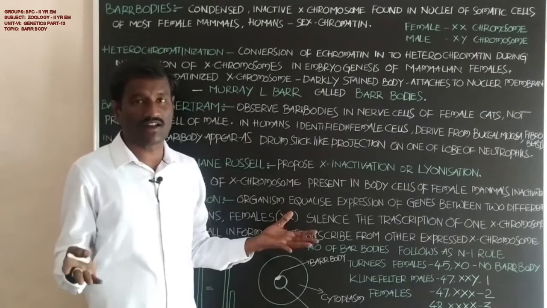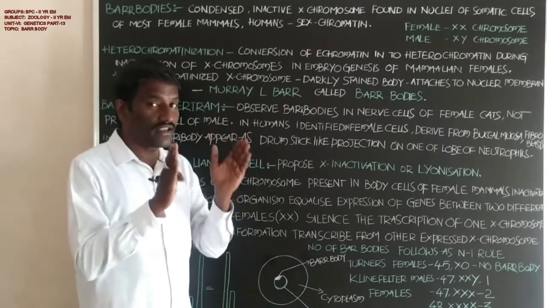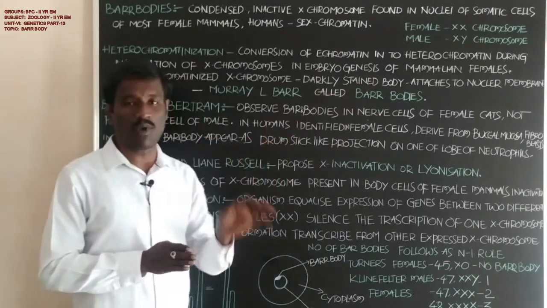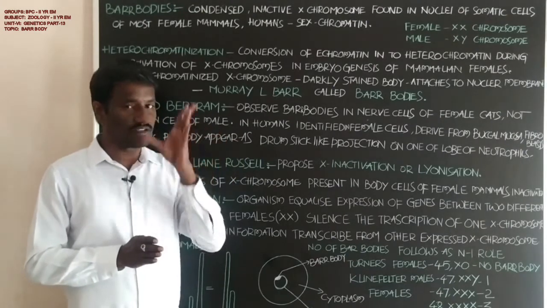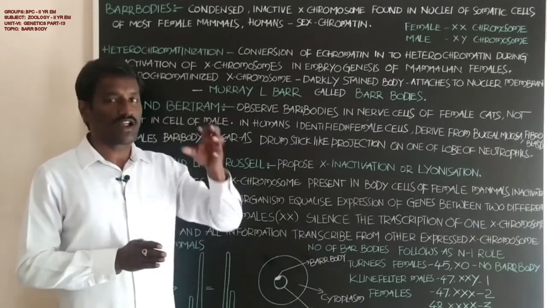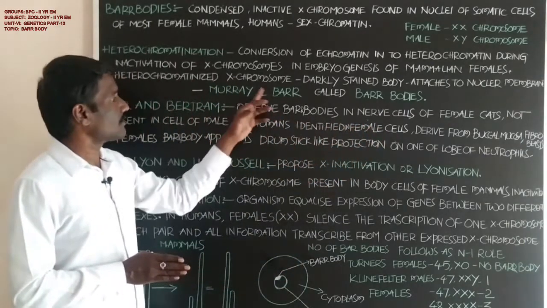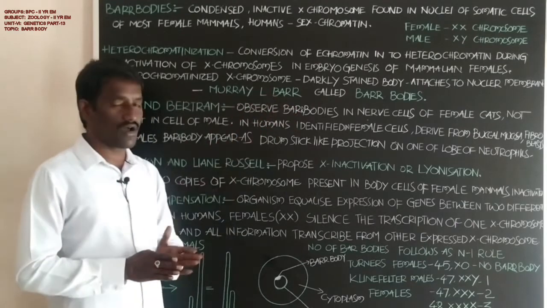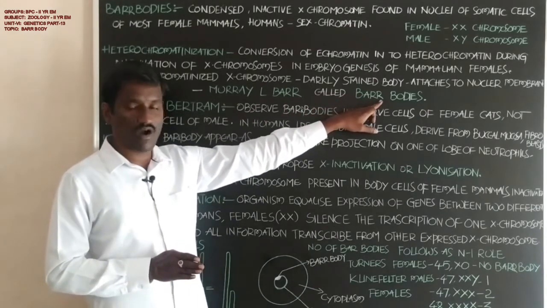After that, the heterochromatinized X chromosome appears as a darkly stained body that attaches to the nuclear membrane. Okay student, that was identified by Murray L. Barr. Hence these are called Barr bodies.